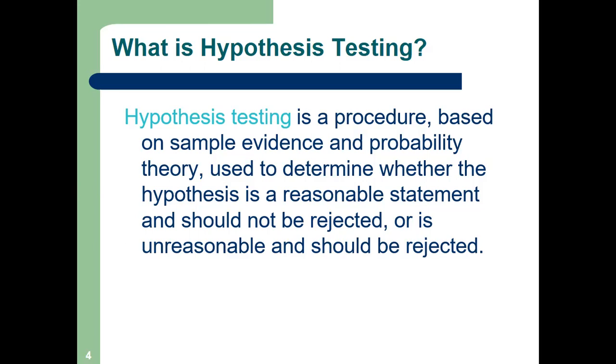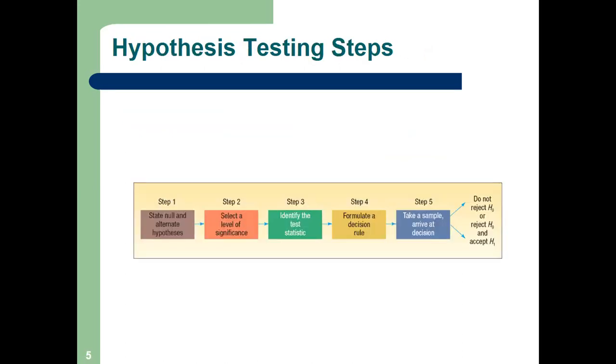So hypothesis testing is a procedure based on sample evidence and probability theory. How probability theory comes in, I will explain that. It is used to determine whether the hypothesis is a reasonable statement and should not be rejected, or is unreasonable and should be rejected.